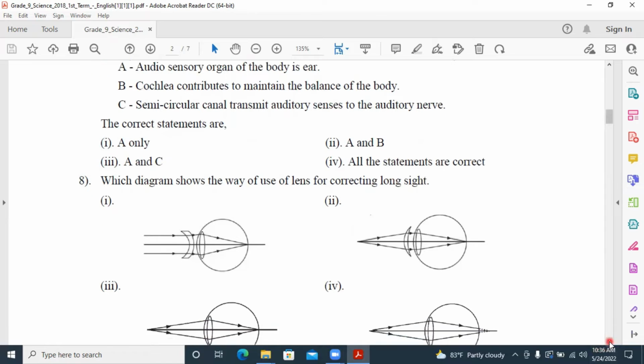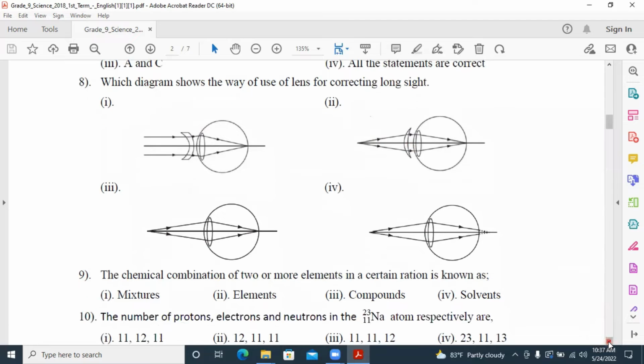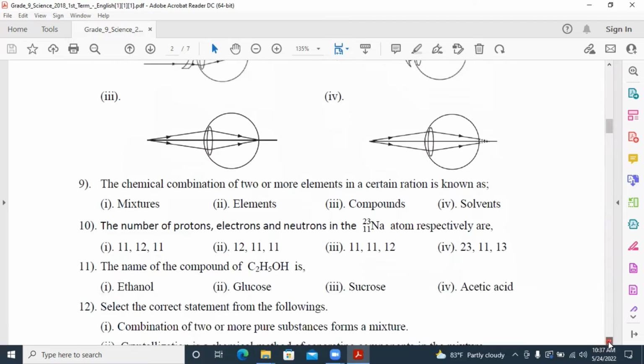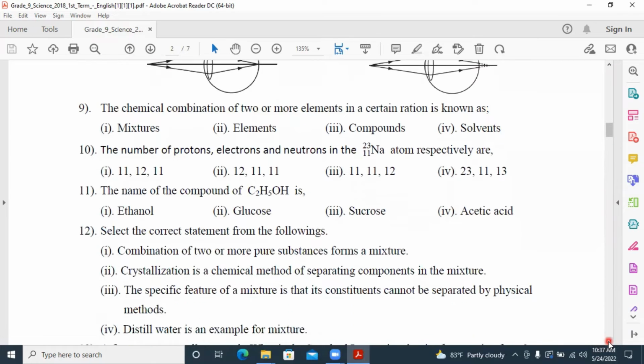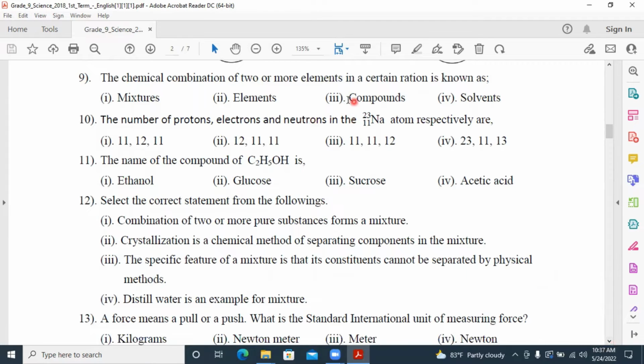Eighth one, which diagram shows the way of use of lens for correcting long sight? Answer number 2. We use convex lenses to correct long sight. Ninth one, the chemical combination of 2 or more elements in a certain ratio is known as compounds. The answer is number 3, compounds.